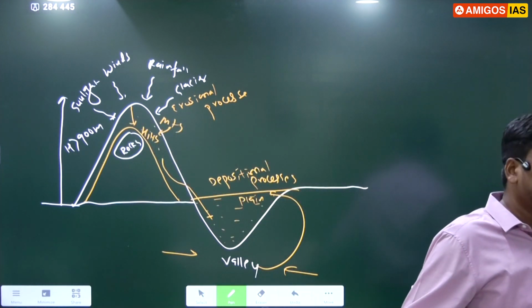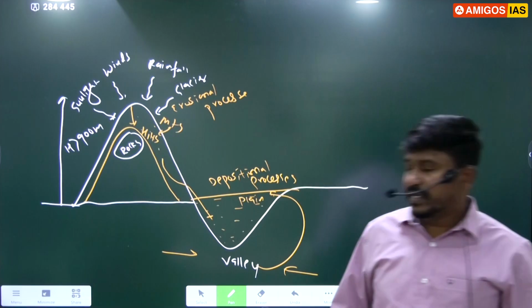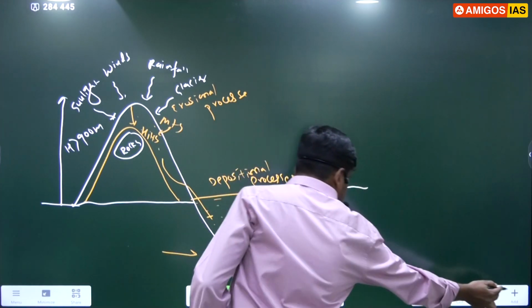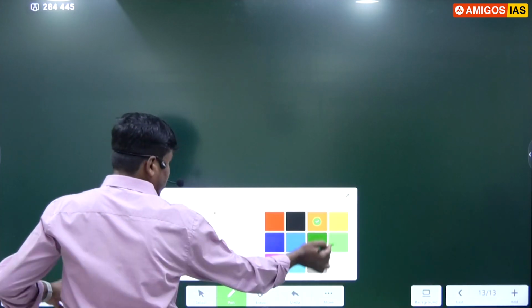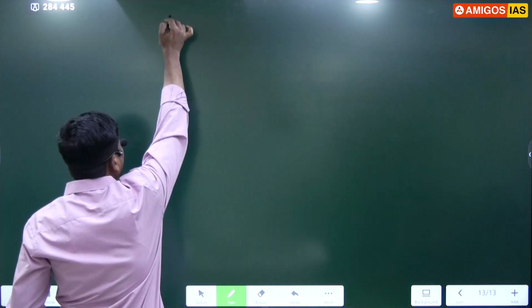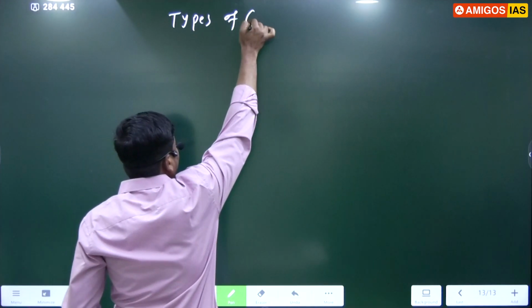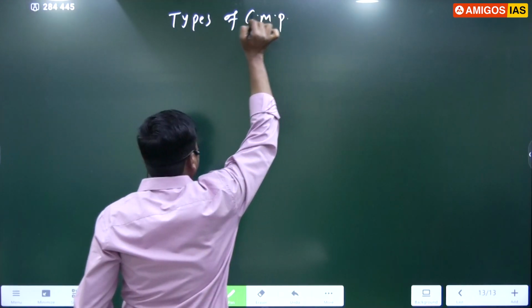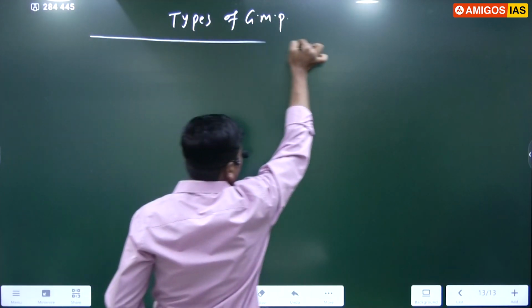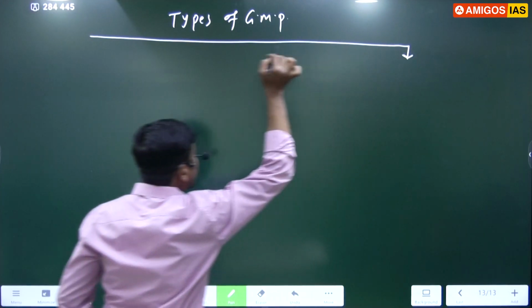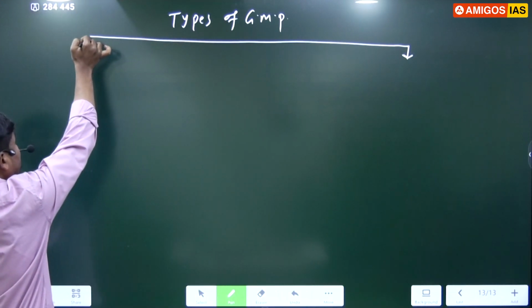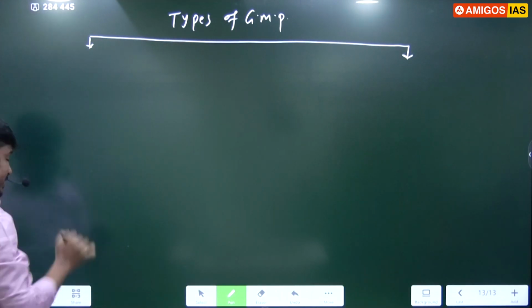Full stop. Next point. Put the heading: types of GMP, types of geomorphic processes. These geomorphic processes are broadly classified into two categories.